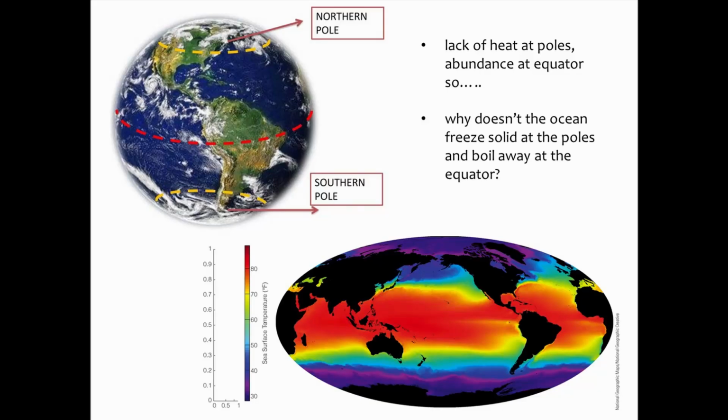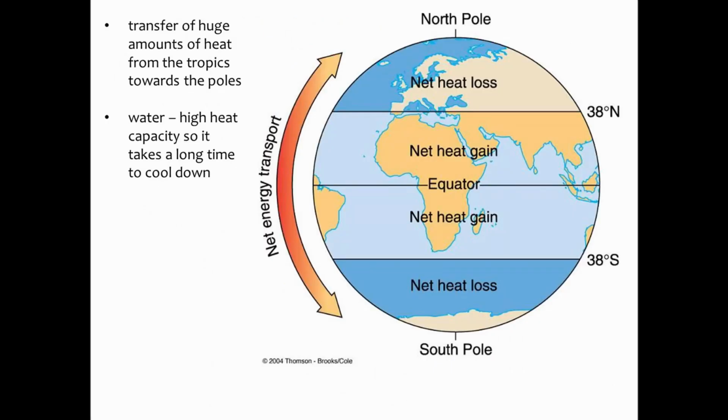So if we take a couple minutes and look at how temperatures are globally, we see that there's a lack of heat at the polar regions, the North Pole and the South Pole. Usually things are hotter around the tropics. So one of the questions you might ask yourself is, why doesn't the ocean freeze solid at the poles, or boil away at the equator? And once again, it's because of that high heat capacity. We also see a transfer, through both oceanic circulation and atmospheric circulation, of huge amounts of heat away from the tropics and towards the poles.